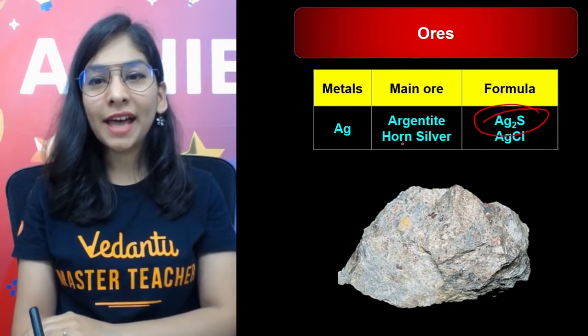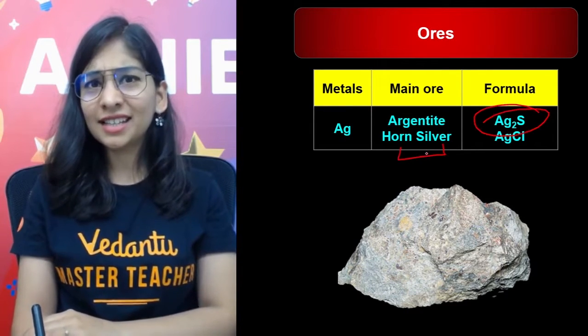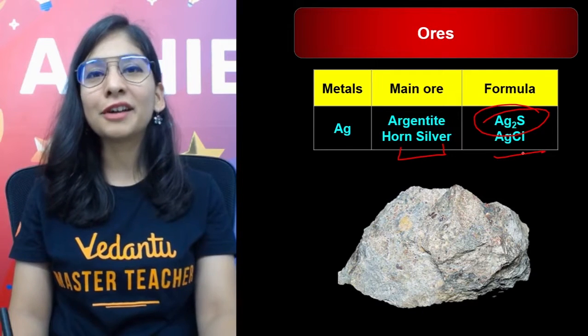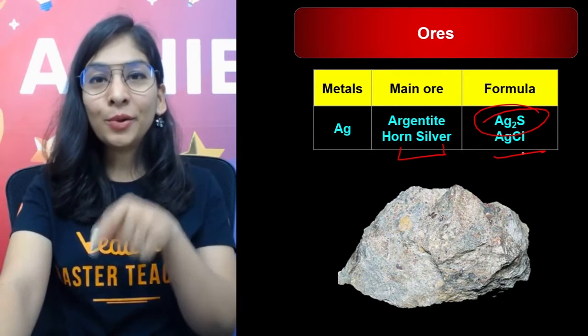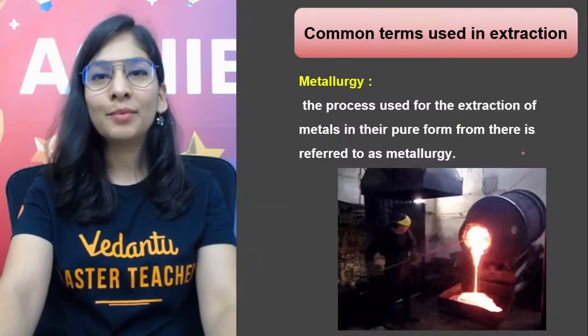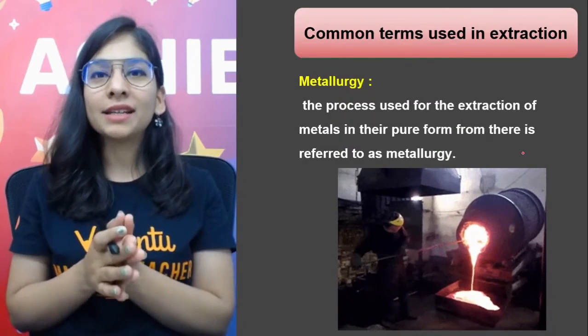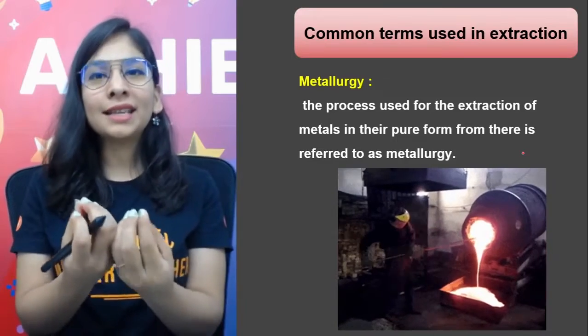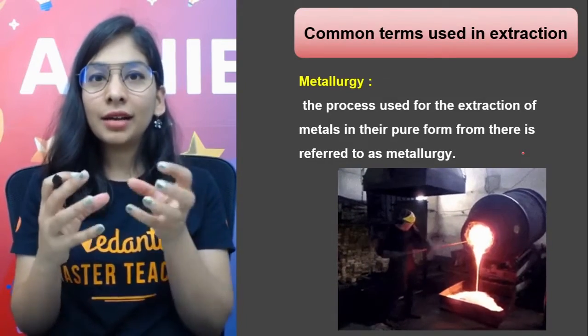Argentite is silver sulfide, and horn silver. Isn't it funny? Horn silver is silver chloride. Okay, so I told you copper and silver exist in nature in the free form as well as combined form. Now, the best part is there will be some impurities in that ore,